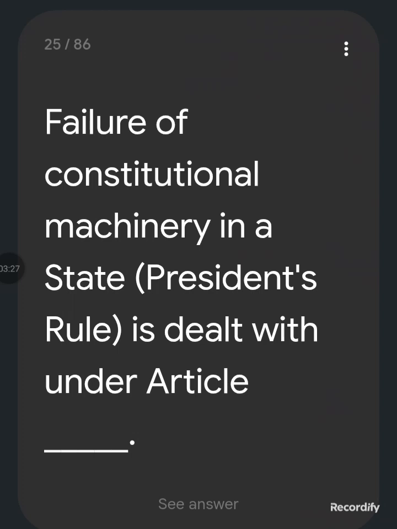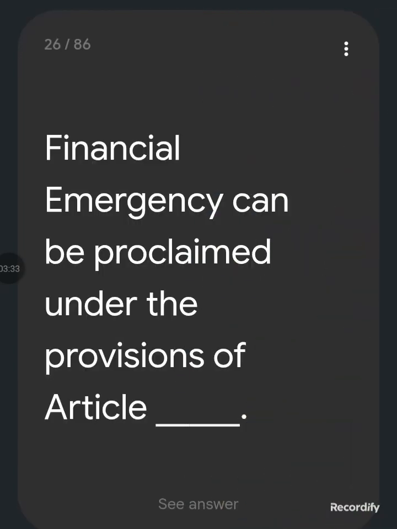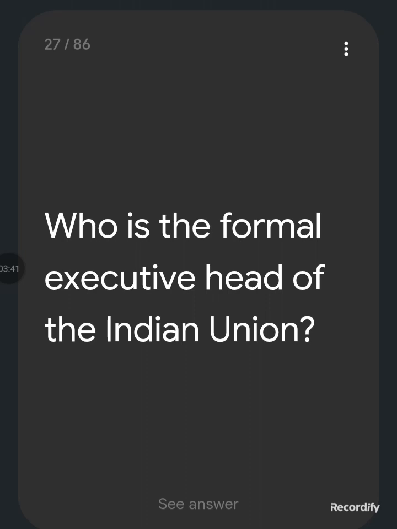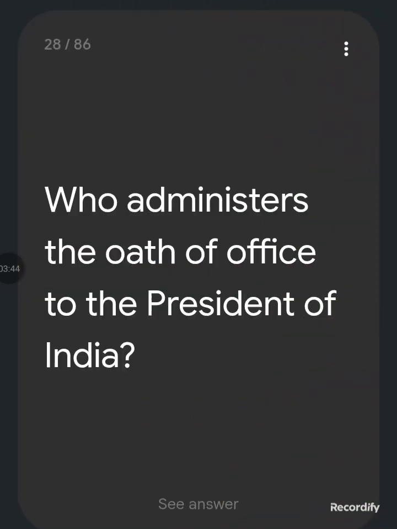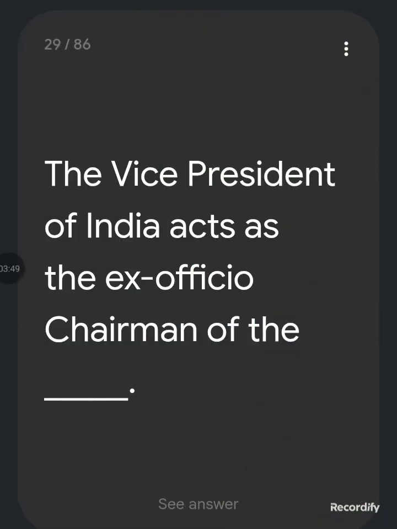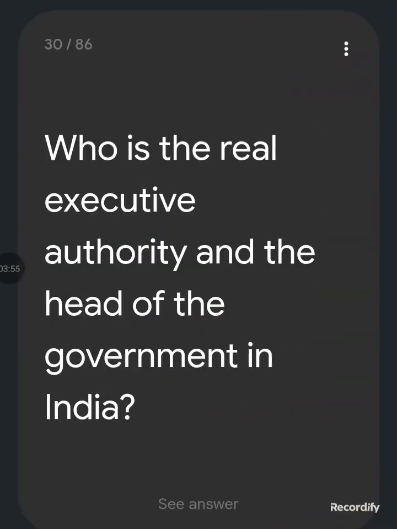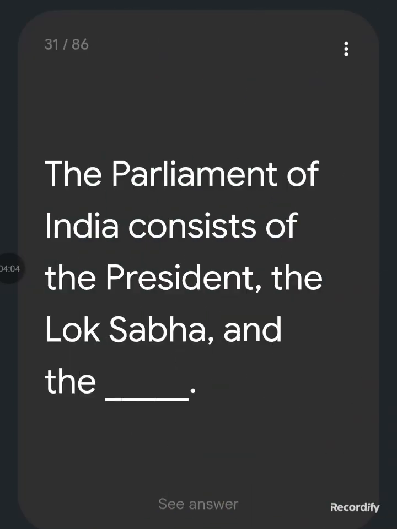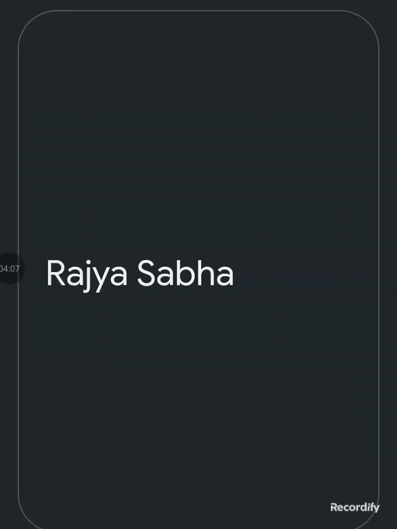Failure of constitutional machinery in a state, President's rule, is dealt with under Article 356. Financial emergency can be proclaimed under the provision of Article 360. Who is the formal executive head of the Indian Union? The President of India. Who administers the oath of office to the President of India? The Chief Justice of India. The Vice President of India acts as the ex officio chairman of the Rajya Sabha. Who is the real executive authority and the head of the government in India? The Prime Minister. The Parliament of India consists of the President, the Lok Sabha and Rajya Sabha.